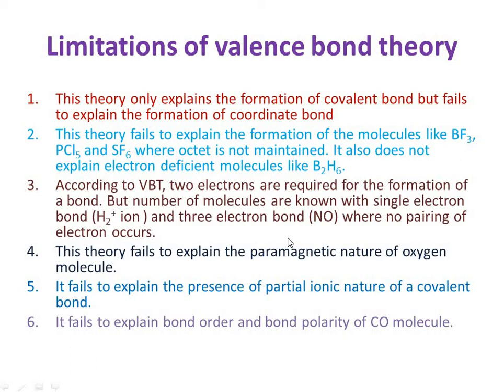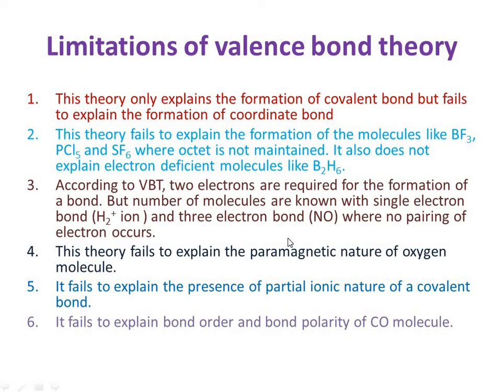We study the valence bond theory, which is about the covalent bond. Suppose the molecule is heterodiatomic or heterotriatomic, where the two atoms are different and have different electronegativities. That means there is a partial ionic characteristic, and in the valence bond theory there is no provision for the partial ionic nature. Hence it fails to explain the presence of partial ionic nature of the covalent bond according to the postulates of the valence bond theory.